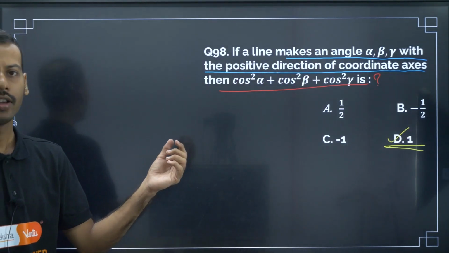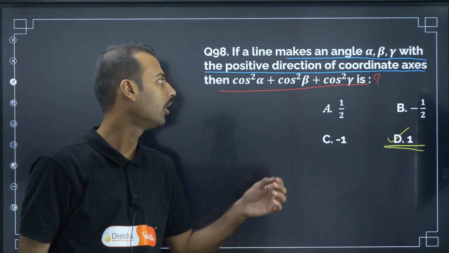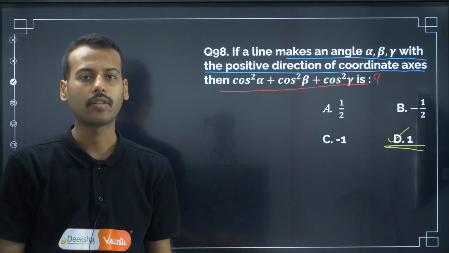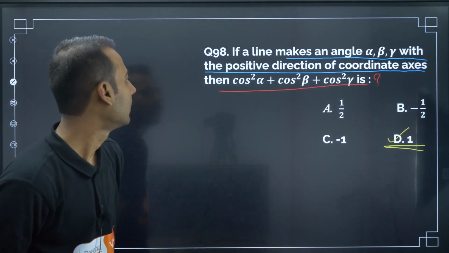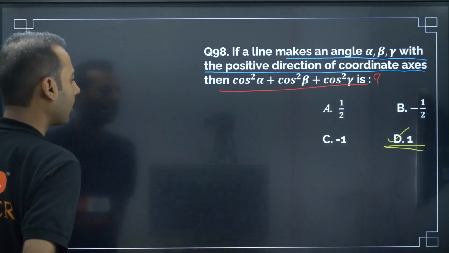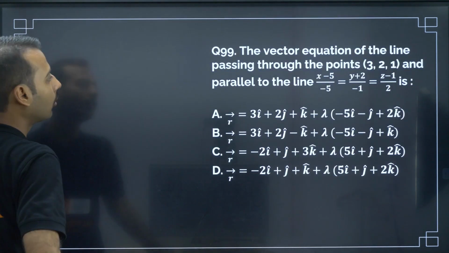In three-dimensional geometry, this is the first theorem only. So if a line makes alpha, beta, gamma with the positive direction of coordinate axis, then cos square alpha plus cos square beta plus cos square gamma is 1. Next, moving on to the next question.